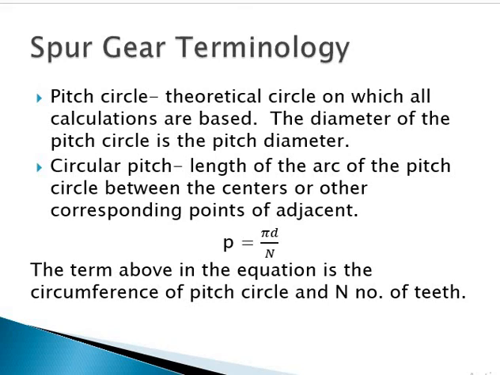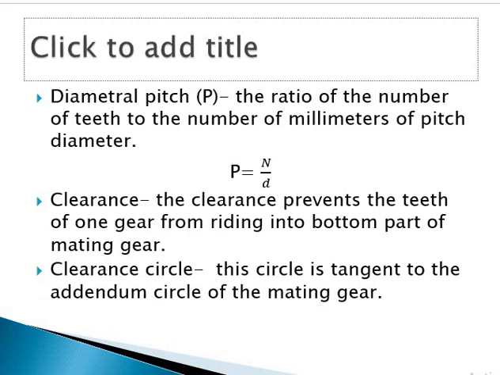Next, addendum. What is that? Addendum is the radial distance of the tooth from the pitch circle to the top of the tooth. At the same time, dedendum is the radial distance of the tooth from the pitch circle to the bottom of the tooth. So that is addendum and dedendum.